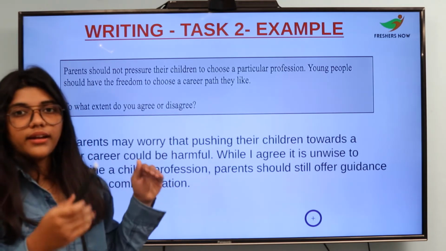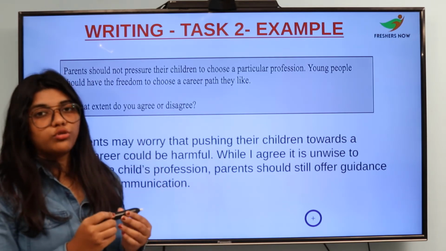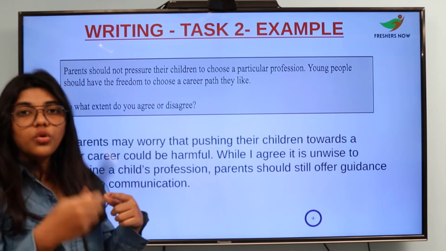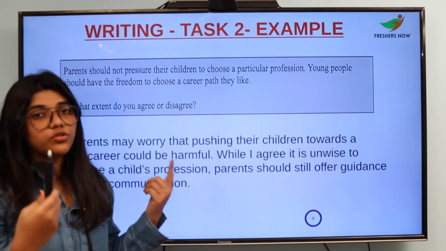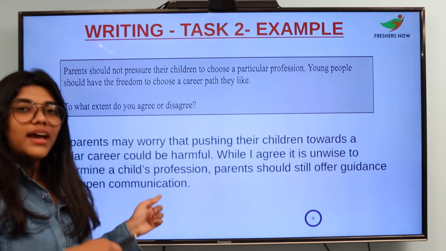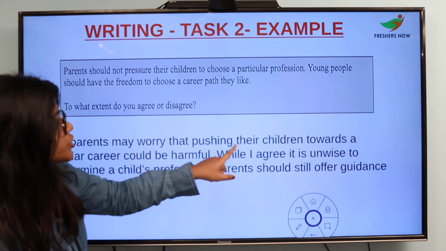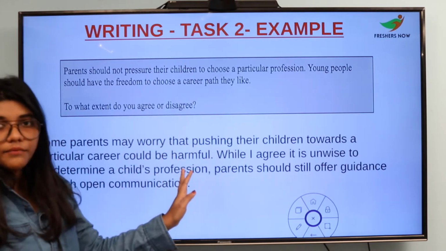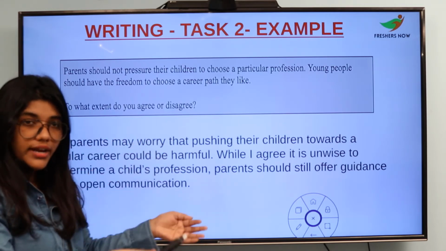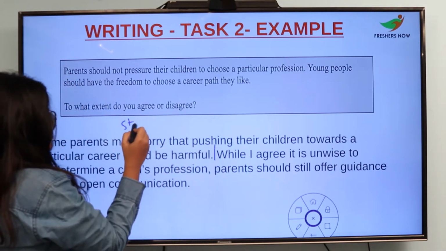We are going to see now the format of the essay, the paragraphs that you have to write, and the words that you have to use in this example. Read along with me so that you can also know the new words. If you haven't used some of these words, you will come across the use of new words. So read with me and you will also know. Some parents may worry that pushing their children towards a particular career could be harmful. This is a very basic statement that some parents usually think of the benefit of the child. So this is the statement that is given.